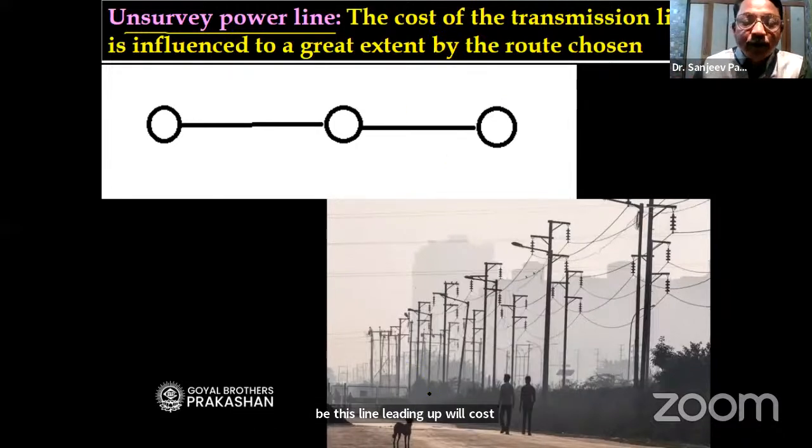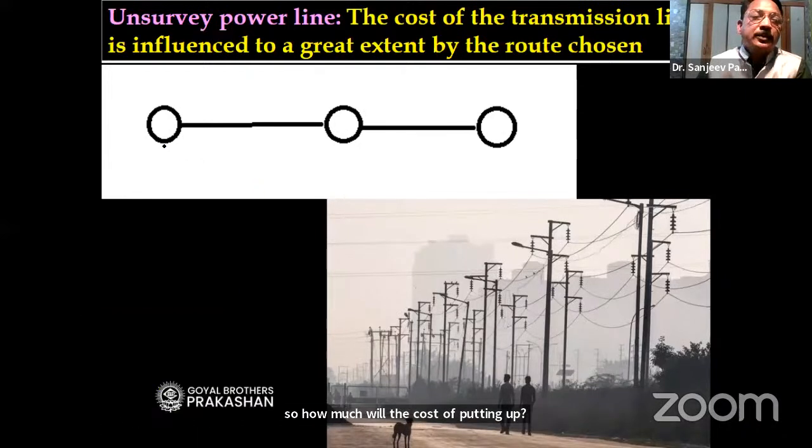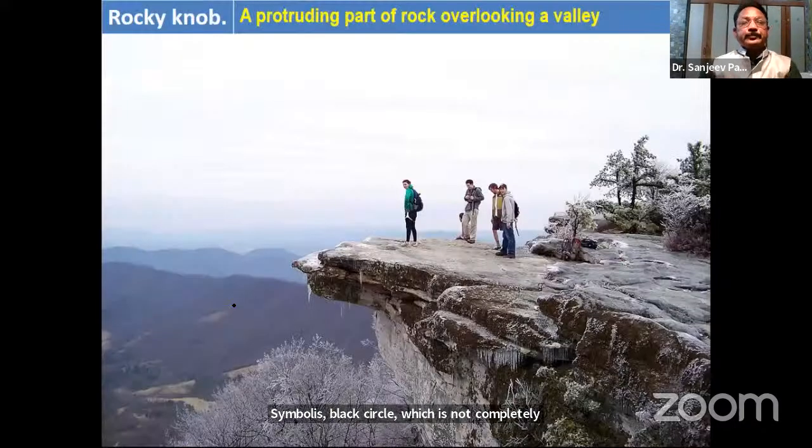It will depend upon the route chosen. That means where you have to carry the supply of electricity, to which distances. So how much will be the cost of putting up? So we call it by the name unsurveyed power line. Symbol is a black circle which is not completely shaded.